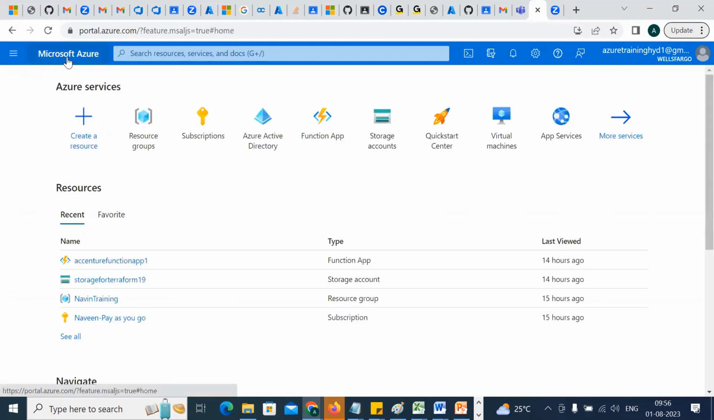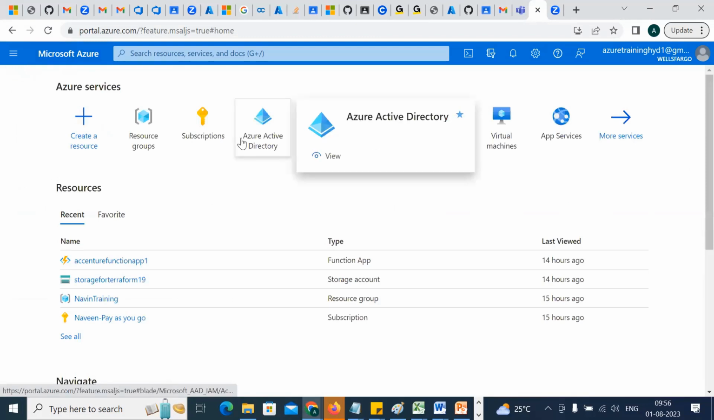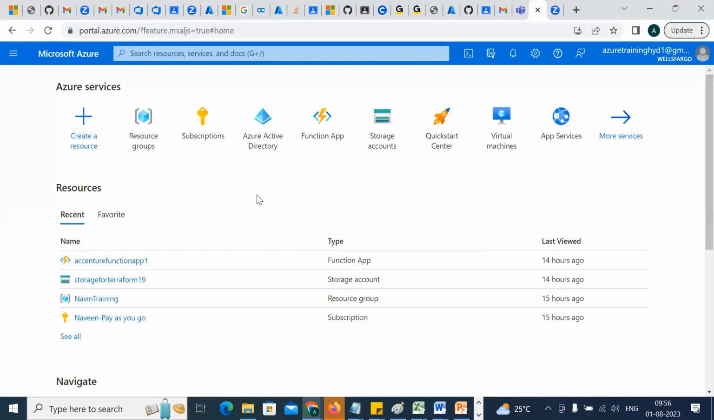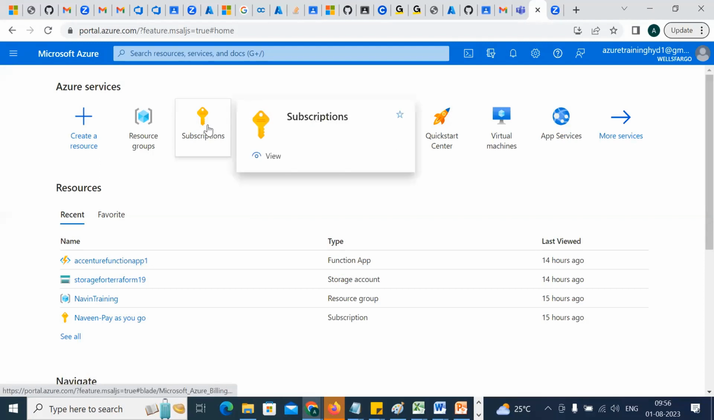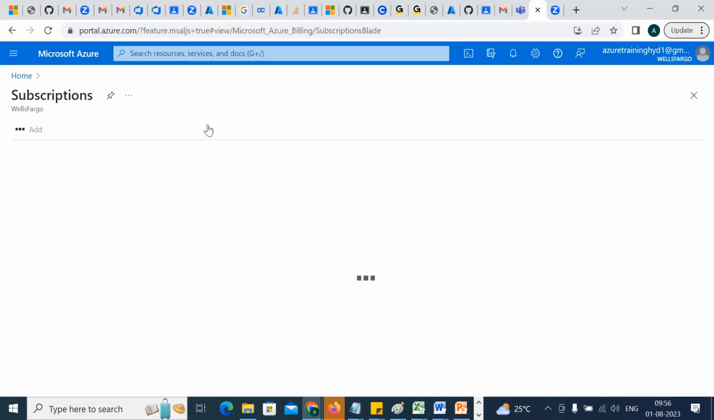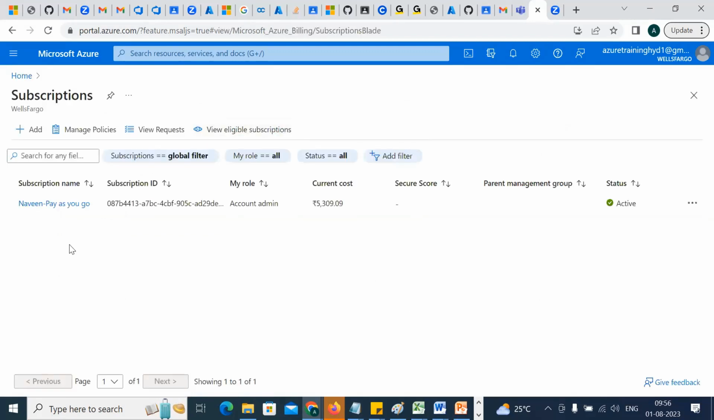So your subscription is with you, right? If you use pay as you go, you will get a bill of somewhere around 2000, 3000. Come here. So now I'm on this subscription page, right? You wanted to move your subscription from Wells Fargo to others. So go to subscription.